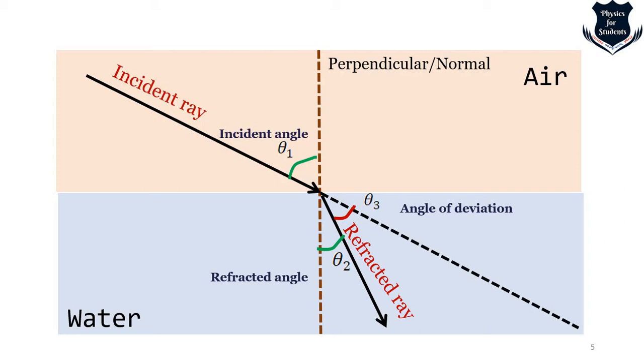These are the few things which I just wanted to tell you: when light is deflected from one medium to another, we draw a normal so that we can calculate the angles. The first line falling is an incident ray. The deflected one is the refracted ray. The incident ray forms an incident angle. The refracted ray forms a refracted angle, and we get an angle of deviation.